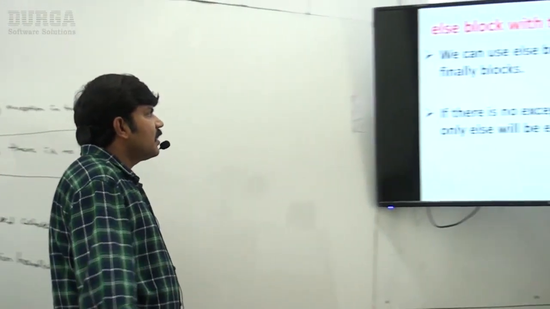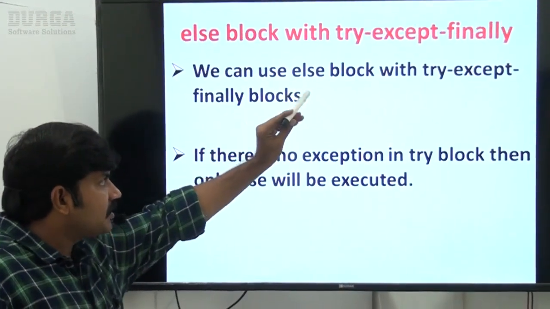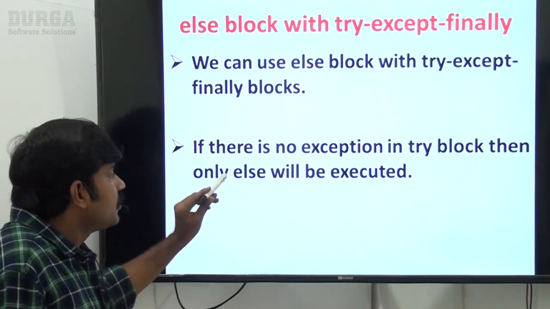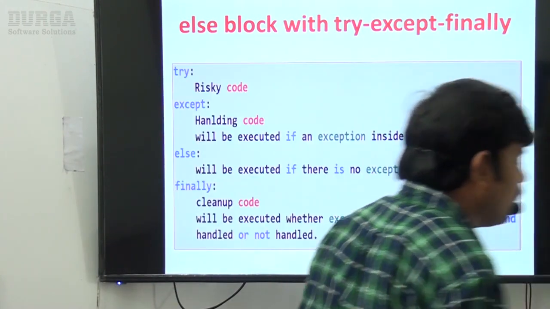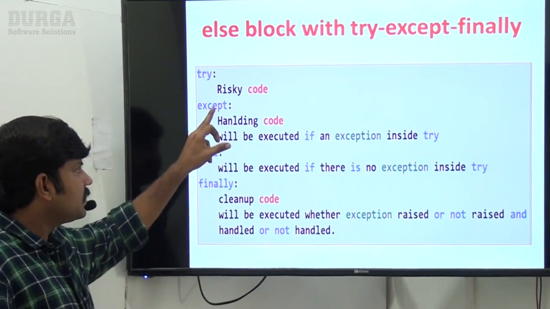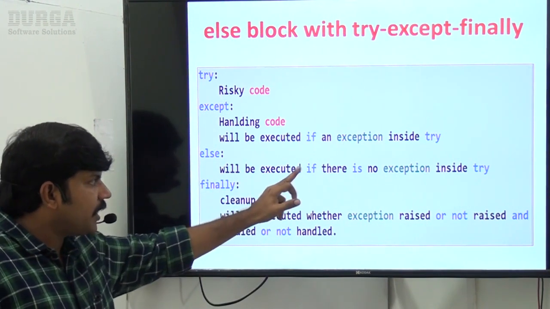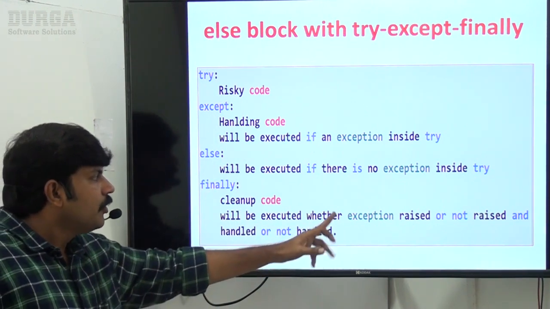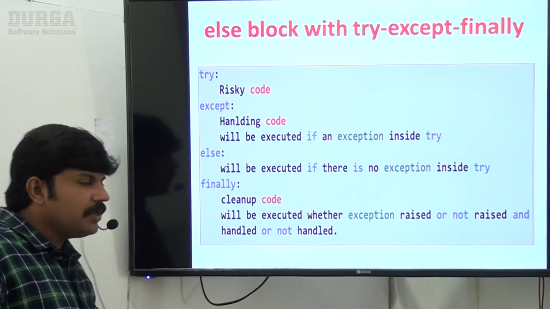Just observe this one. We can use the else block with try except finally blocks. If there is no exception in the try block, then only the else block will be executed. Next, for syntax familiarity, whatever I covered: inside the try block, risky code. Inside the except block, handling code. The except block will be executed if there is an exception inside the try. Next, else will be executed if there is no exception inside the try. Finally, meant for cleanup code, will be executed whether an exception is raised or not raised and handled or not handled. In any case, my finally block will be executed.